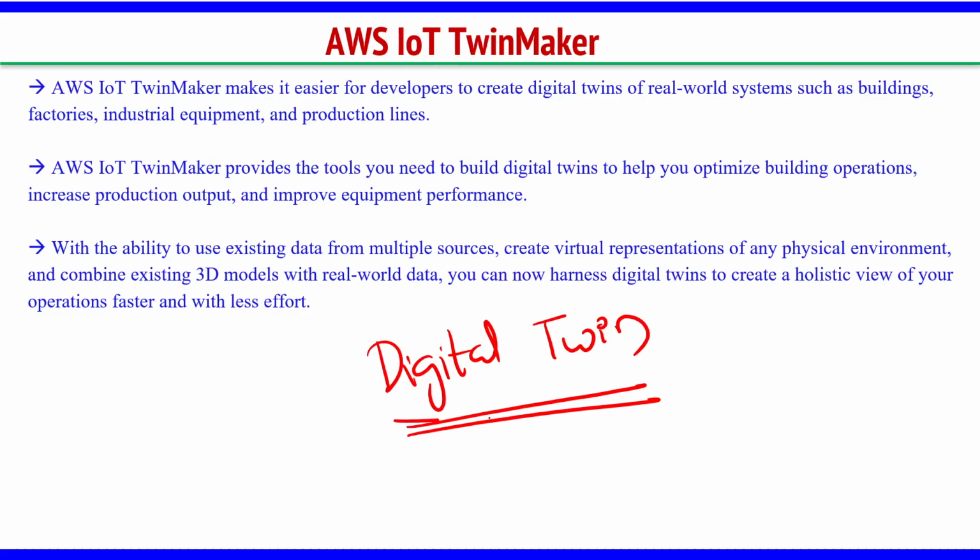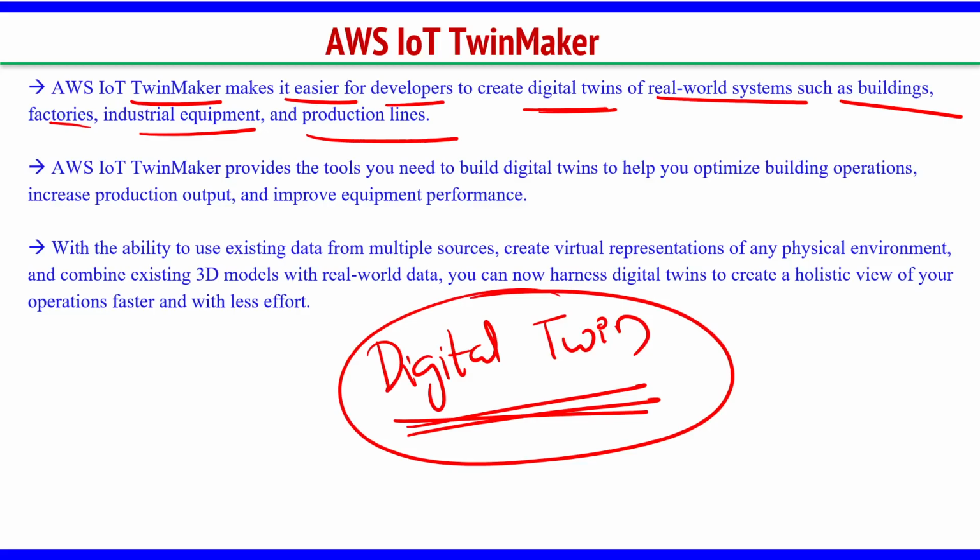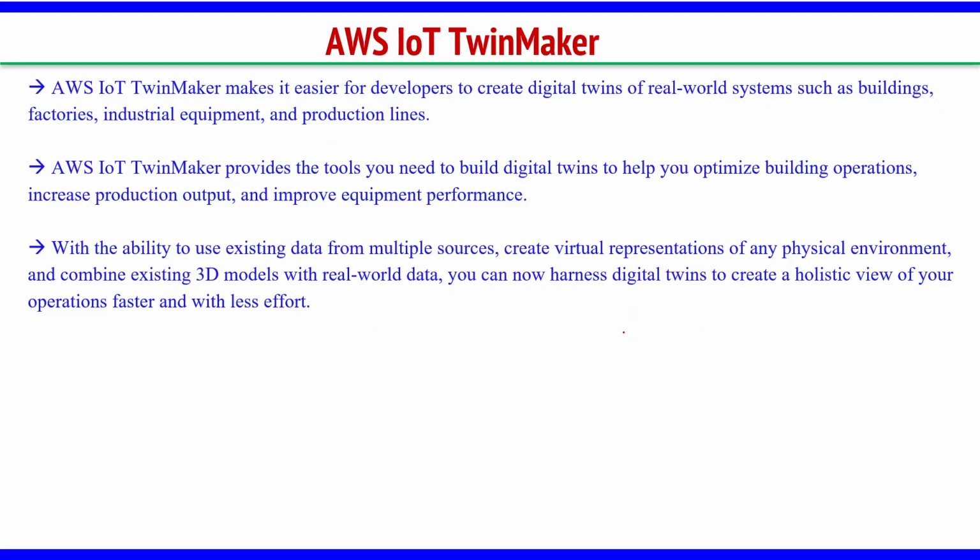So this is related to the digital twin. AWS IoT TwinMaker makes it easier for developers to create digital twins of real world systems such as buildings, factories, industrial equipment and production lines. So again, this is a common Twin Maker, need not be for IoT, it is a generic one. So you want to build a digital twin for some project, for some building which has some IoT devices installed in that, or IoT devices are placed in that building.